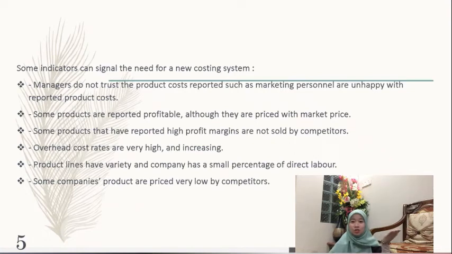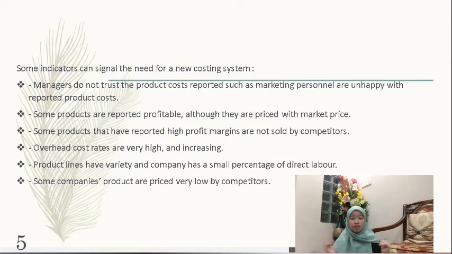As the slide shown on the screen, there are several reasons why managers demand a new costing system. Firstly, managers do not trust the product cost reported, such as marketing personnel who are unhappy with reported product costs. Some products are reported profitable, although they are priced with market price. Sales are increasing while profits are declining.